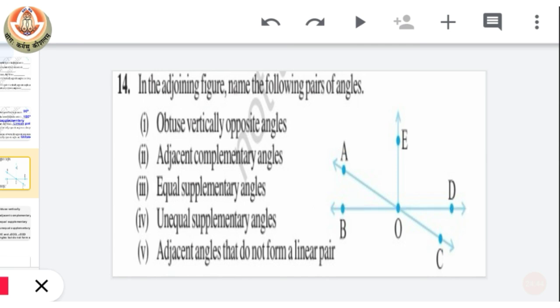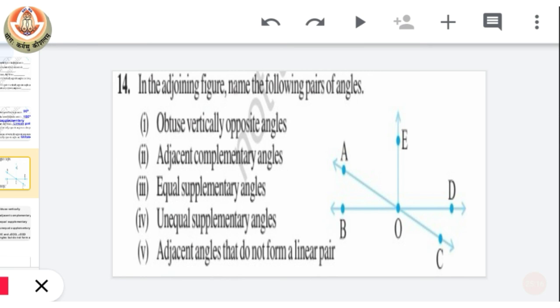Next one is unequal supplementary angles, meaning they are forming the sum of 180 degree but they are unequal to each other. We have lots of examples. You can see here that one example is AOB with BOC. Another example is AOB with AOD. And another example is AOE with EOC. They all are unequal, not equal to each other, but they are forming supplementary angles, a straight line.